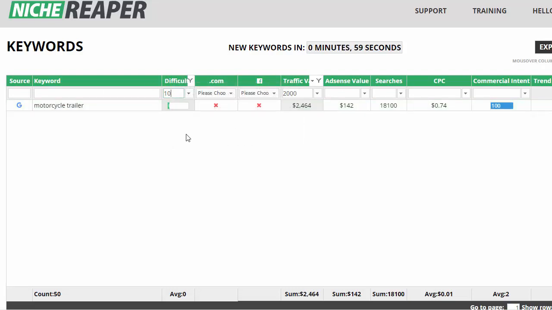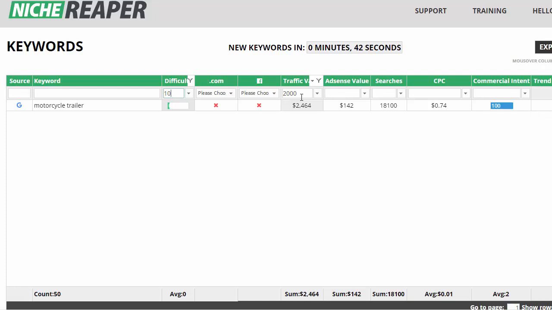And of course, now that I've highlighted this particular property here, motorcycle trailer, with such low difficulty and a great commercial intent and value every month, there's going to be a bit of a mudslinging match going on. So don't go for that one. But you get the idea.